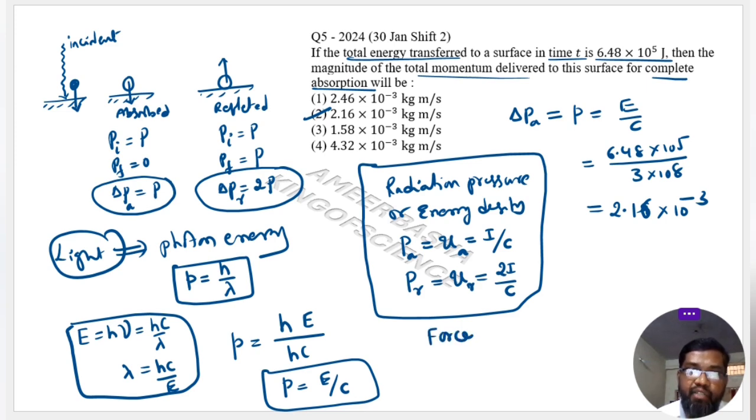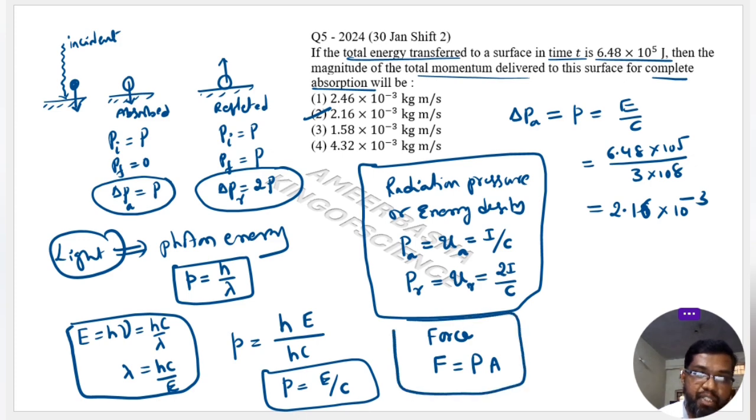Look how I can calculate the force. Pressure is force per unit area, so force will be equal to pressure multiplied by area. So don't confuse the difference between the pressure and the linear momentum. All these things I am discussing here are linear momentum. If you want, you can take the small p here. Small p means it is for linear momentum. Okay, be careful.